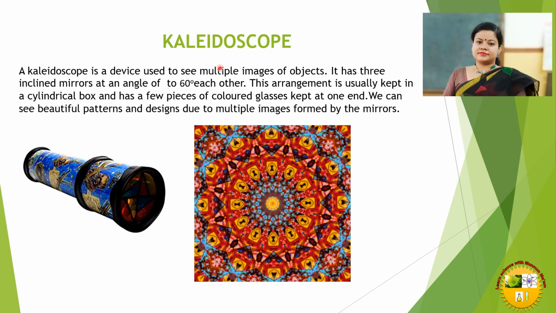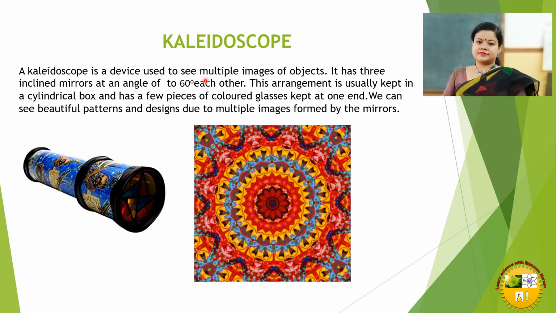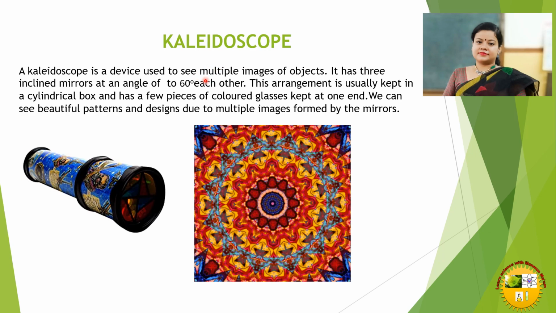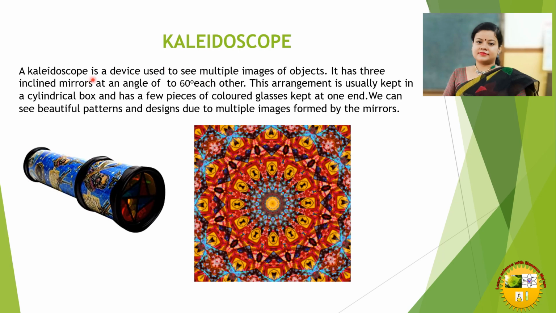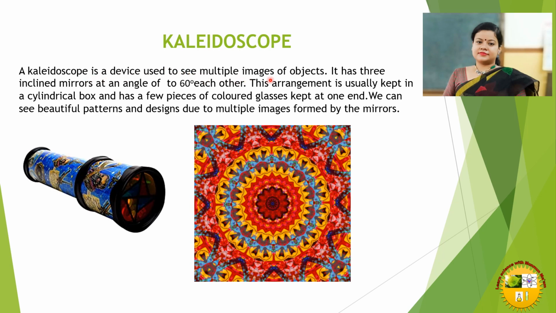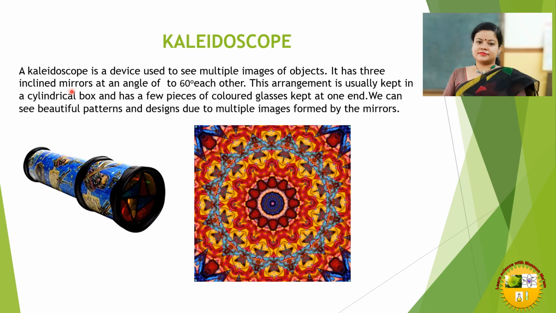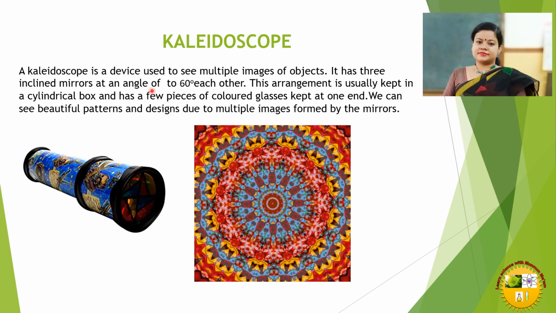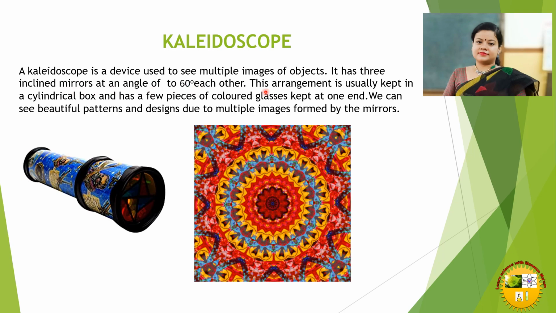Next is the kaleidoscope. That is another beautiful use of multiple images. A kaleidoscope is a device used to see multiple images of an object. It has 3 mirrors inclined at an angle of 60 degrees to each other.